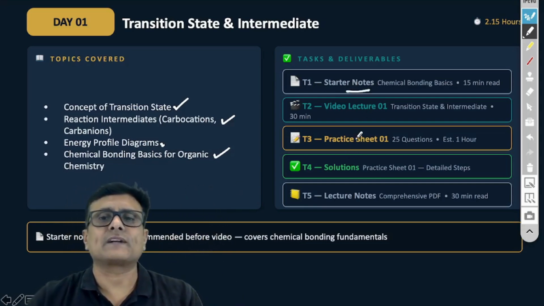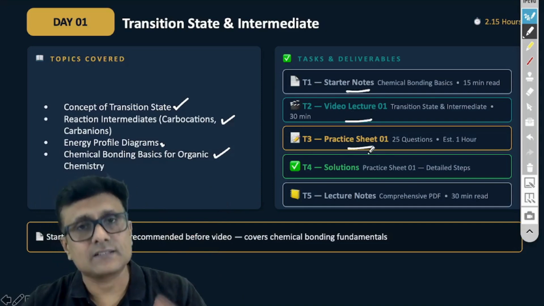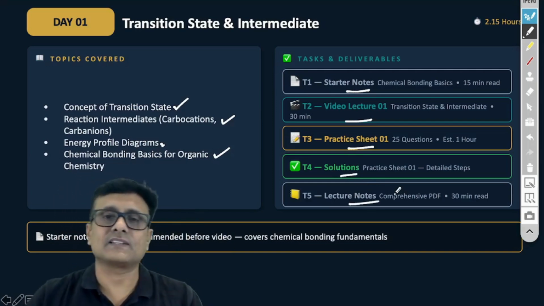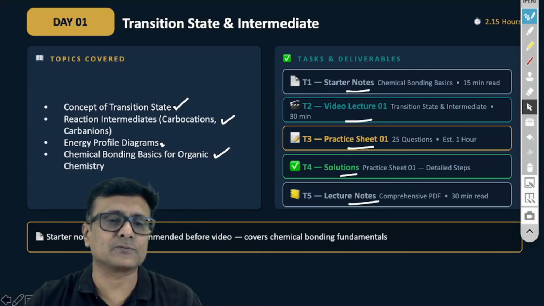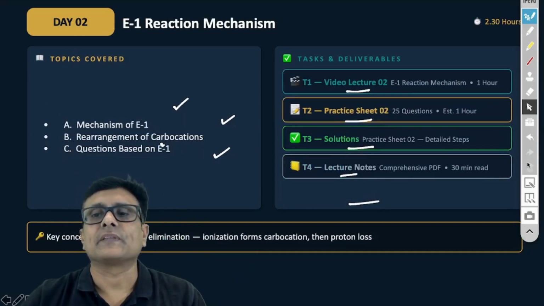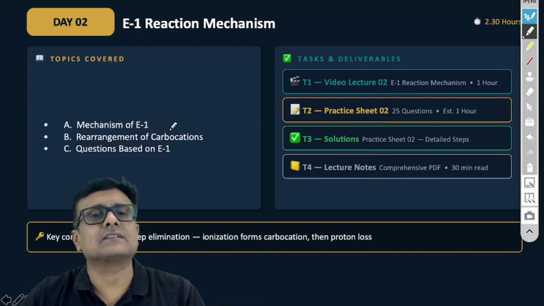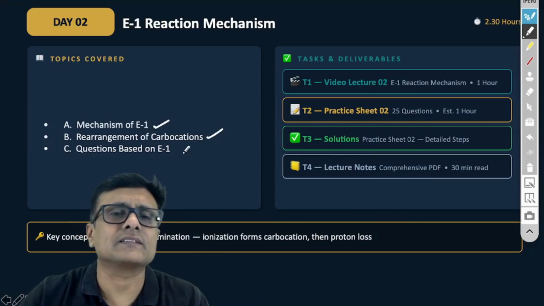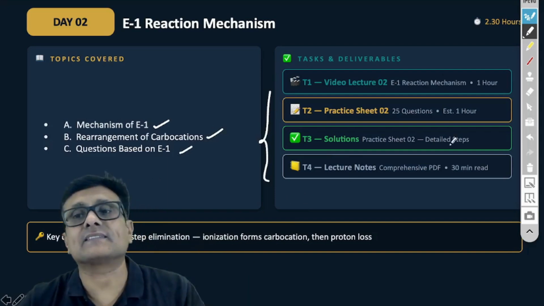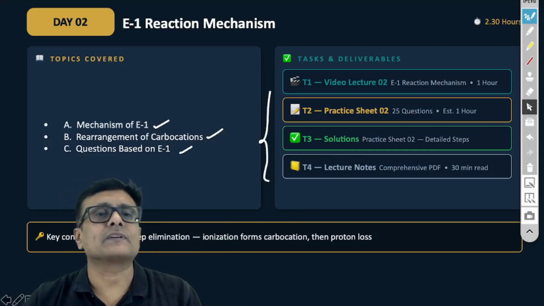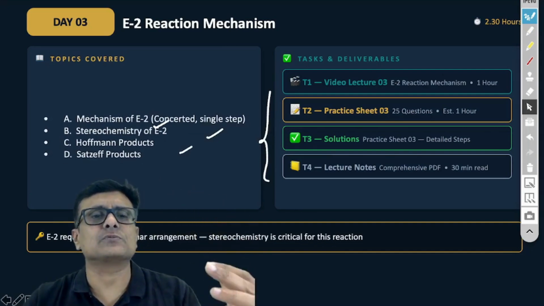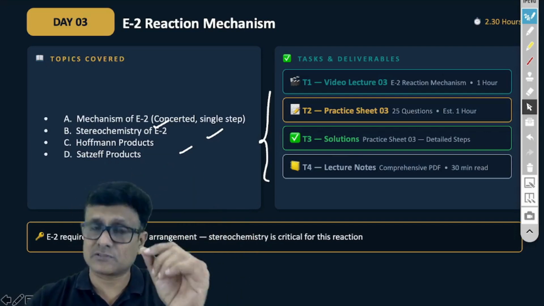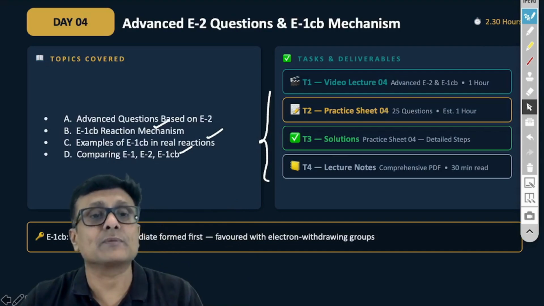Starting with notes, we will provide the video lecture and a practice sheet, like a DPP. We will give you the handwritten solution as well. The accumulation of all these leads to a beautiful summary of the whole thing. Then on day two, we will see the E1 mechanism, and again we will follow the same pattern. Day by day, we will be following the same thing I said previously. So E2, the mechanism, stereochemistry, Hofmann, Saytzeff, and we'll follow video lecture, practice sheets, solutions to the practice sheets. Then the notes will be provided to you.